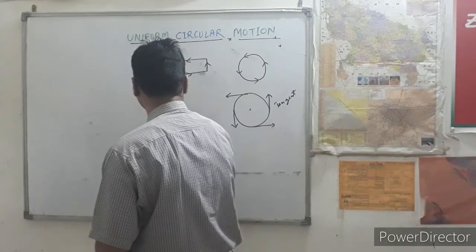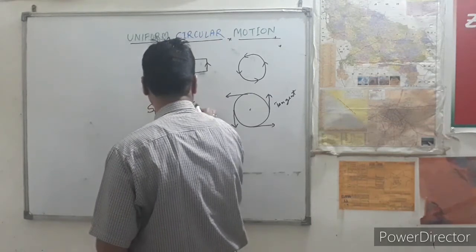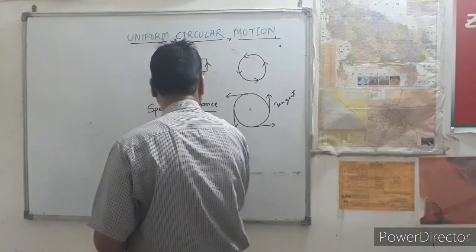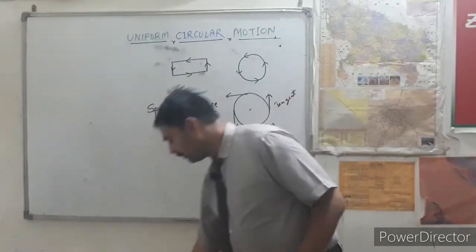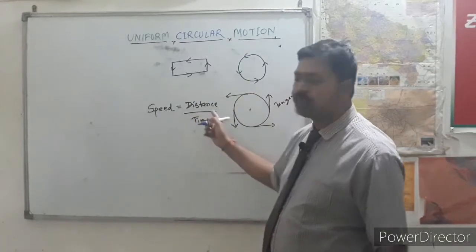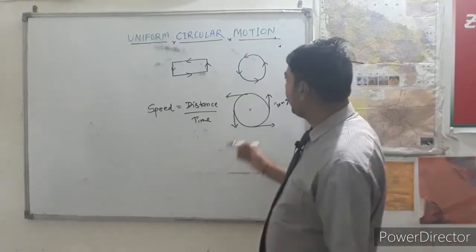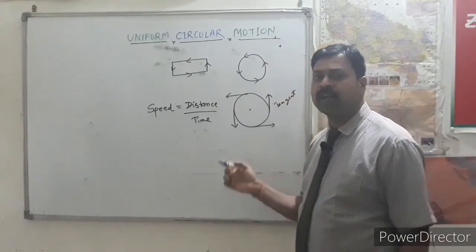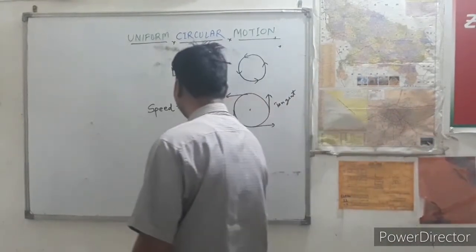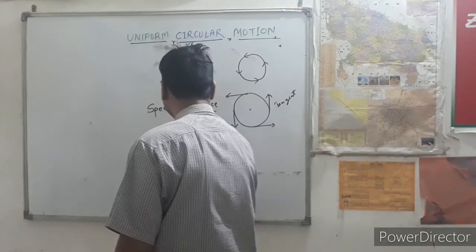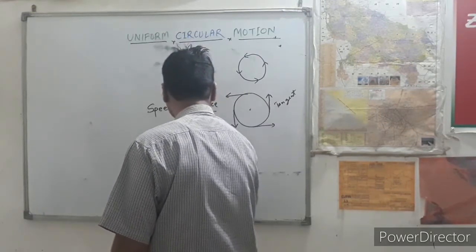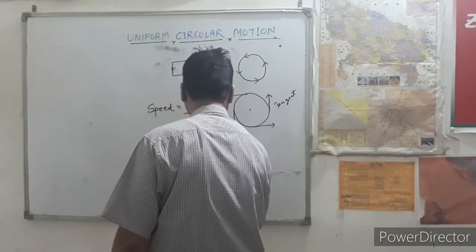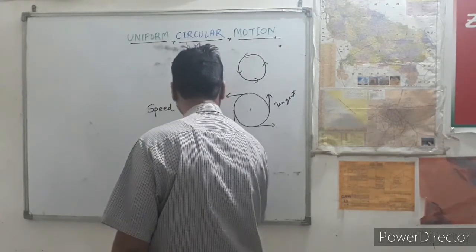speed equals distance upon time. Yes, the formula of speed is distance upon time, and in the case of a circle, the total distance covered by a body is the circumference upon time.